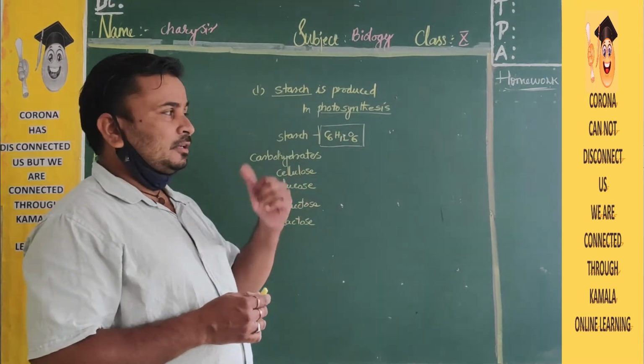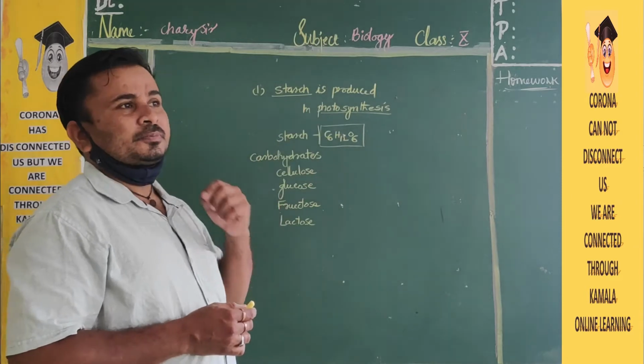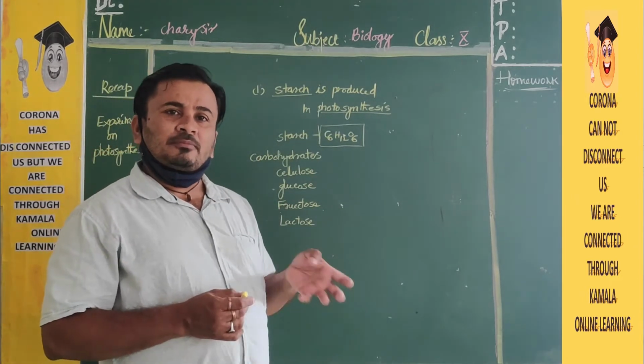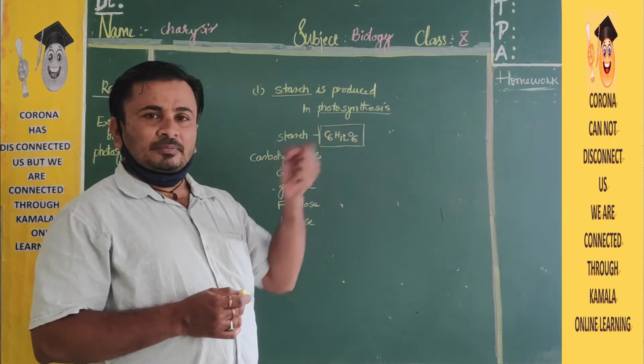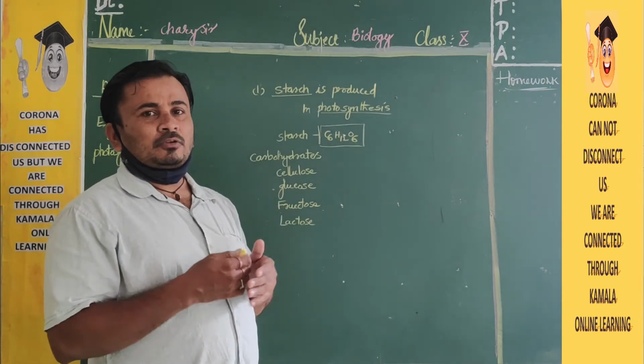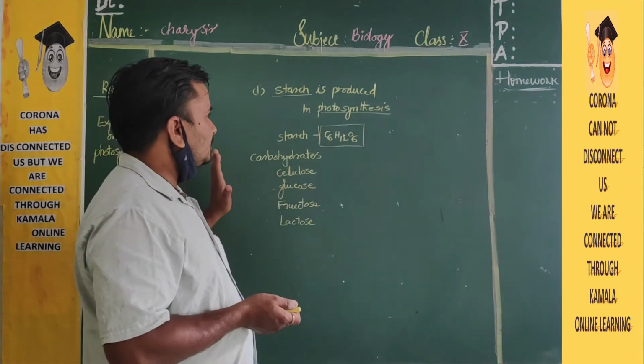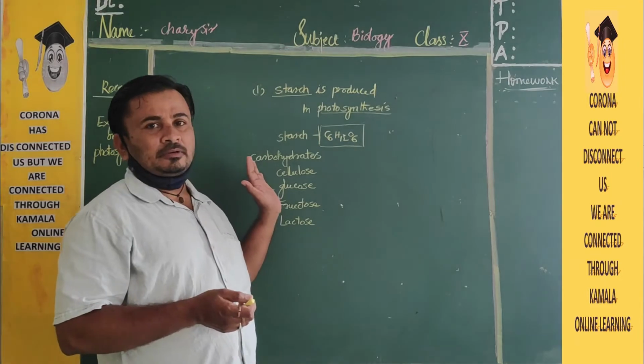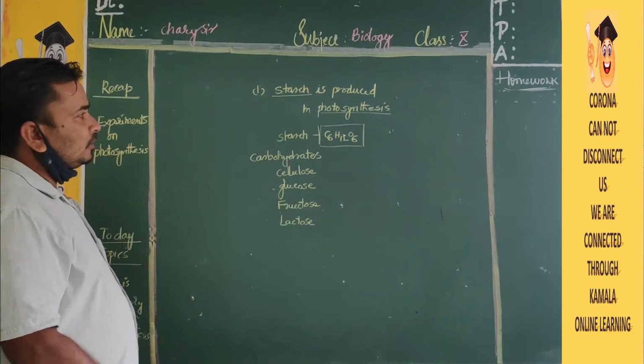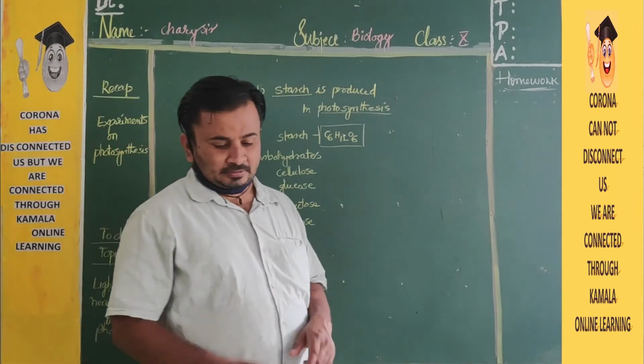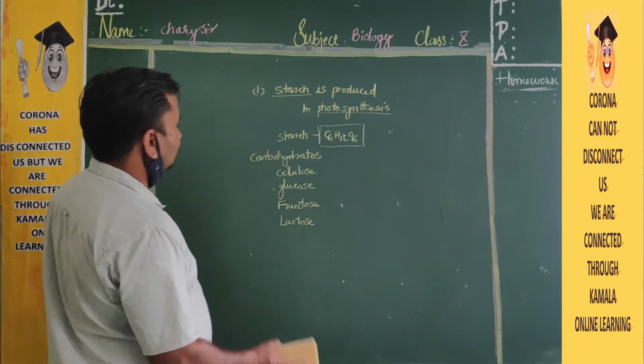But the basic idea is: they take carbon dioxide from the atmosphere, water from the soil, and light from the sunlight, and they mix them in the chloroplast and prepare starch. This is the basic. Next experiment: light is necessary for photosynthesis.